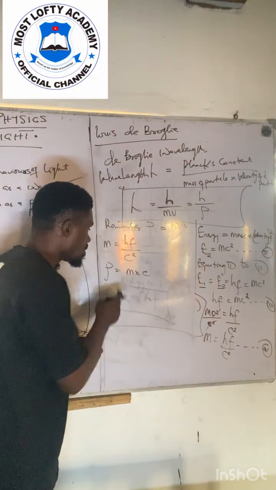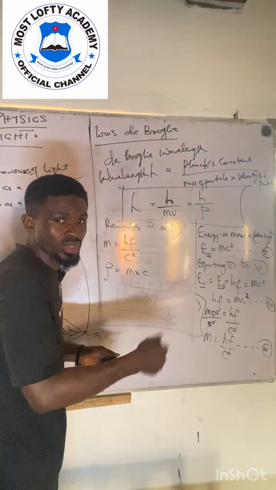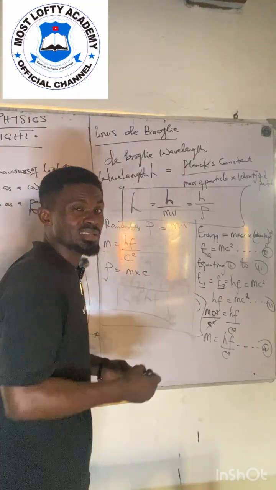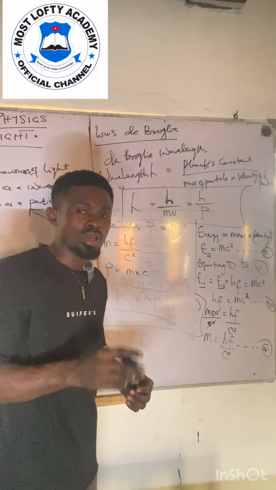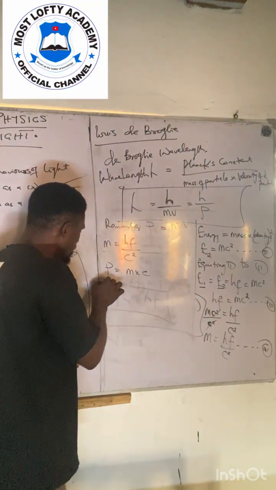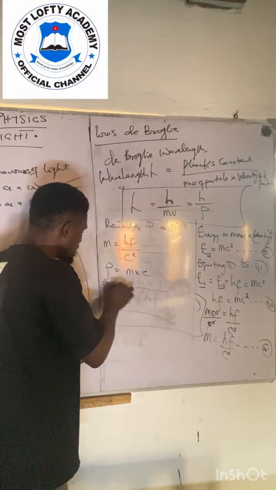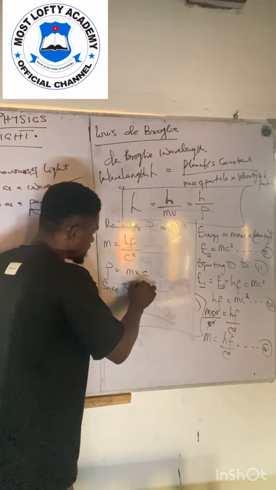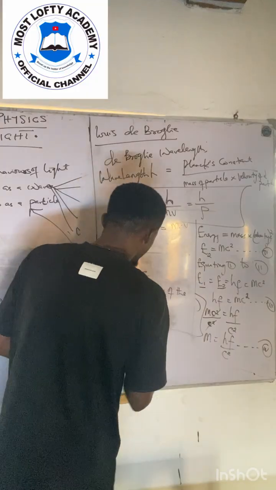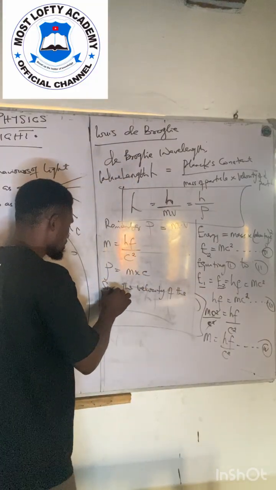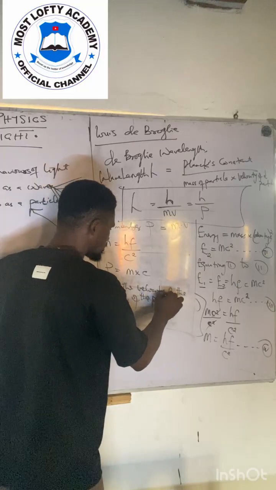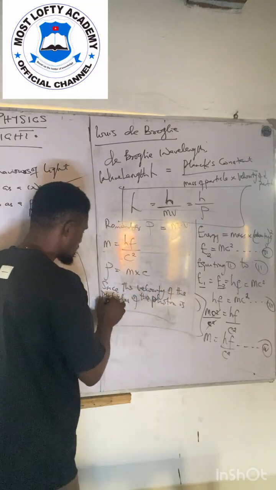So m times c will give me the momentum of the particles in that photon. Here you have to note that the velocity of the particles of the photon is constant.